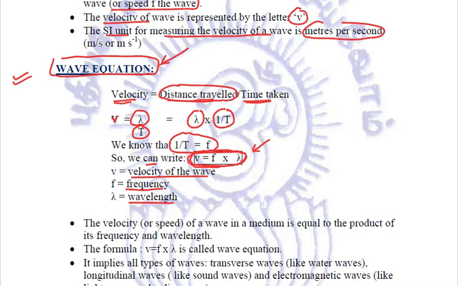And this wave equation says that the velocity or speed of a wave in a medium is equal to the product of its frequency and wavelength, right?